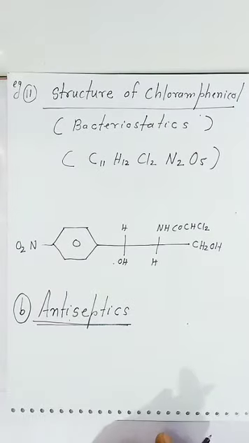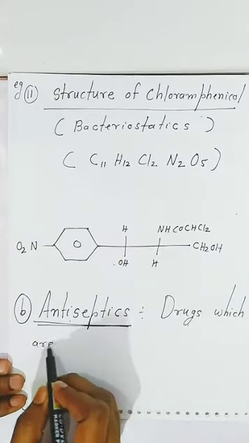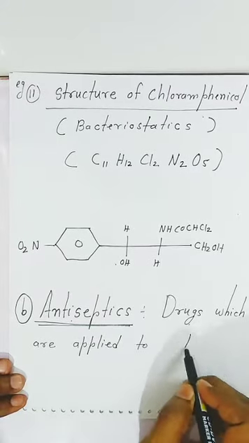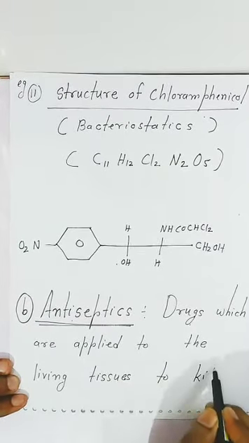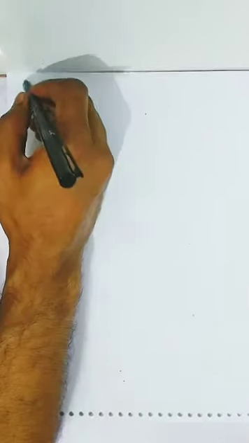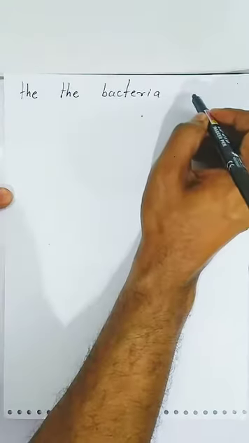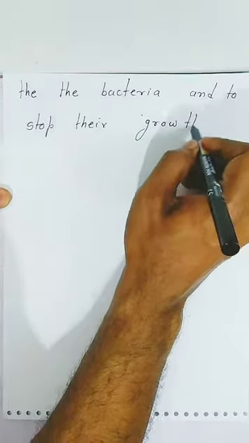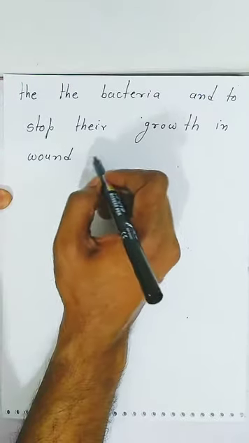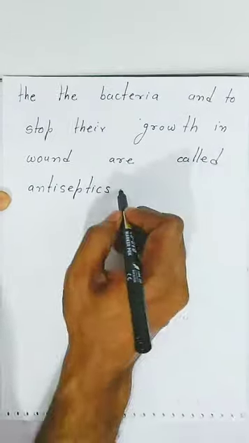Now students, antiseptics are drugs which are applied to the living tissue, which kills the bacteria and stops their growth in the wound, and are called antiseptics. This is the definition of antiseptic students.